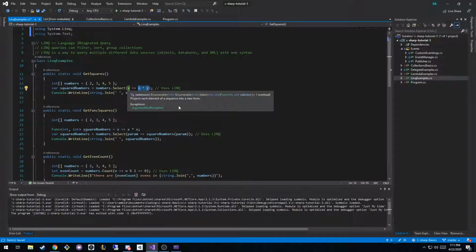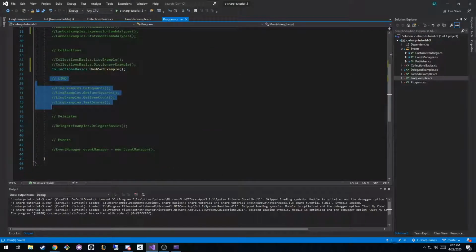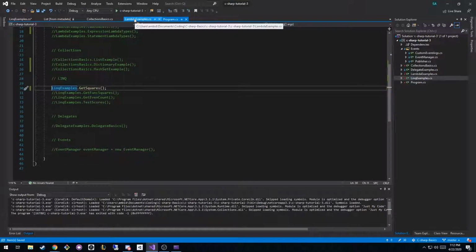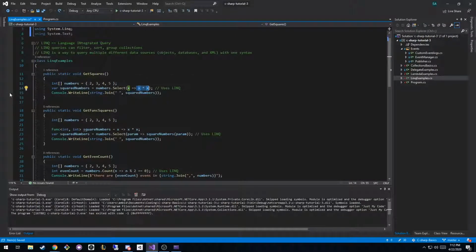If you hover over select, you can see it takes in a function, right? Actions don't return anything, but functions do. You can see this function takes in an integer, and it returns an integer. So if I go back to program, and I uncomment this first function called getSquares, and close out of the rest of these, let's put a breakpoint at the beginning so we can step through.